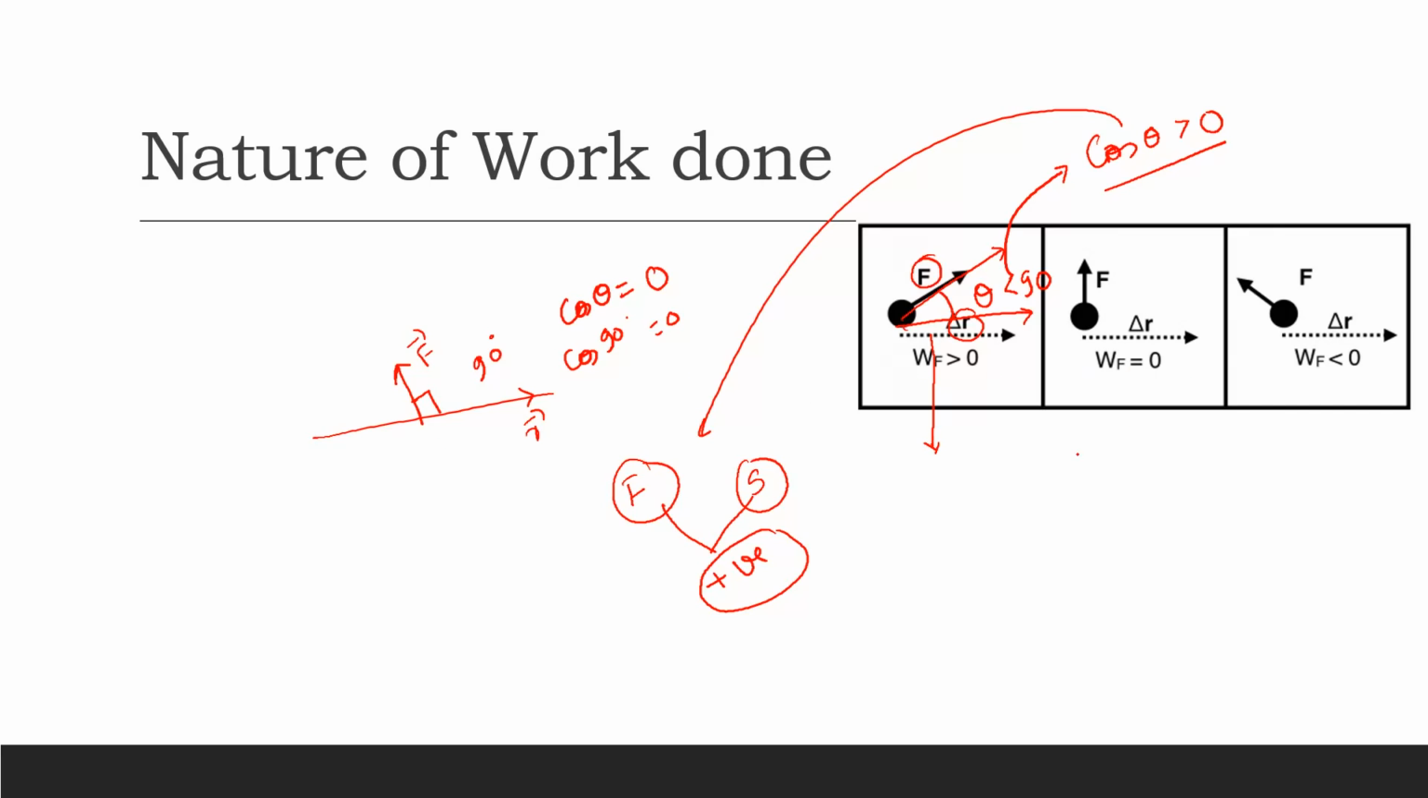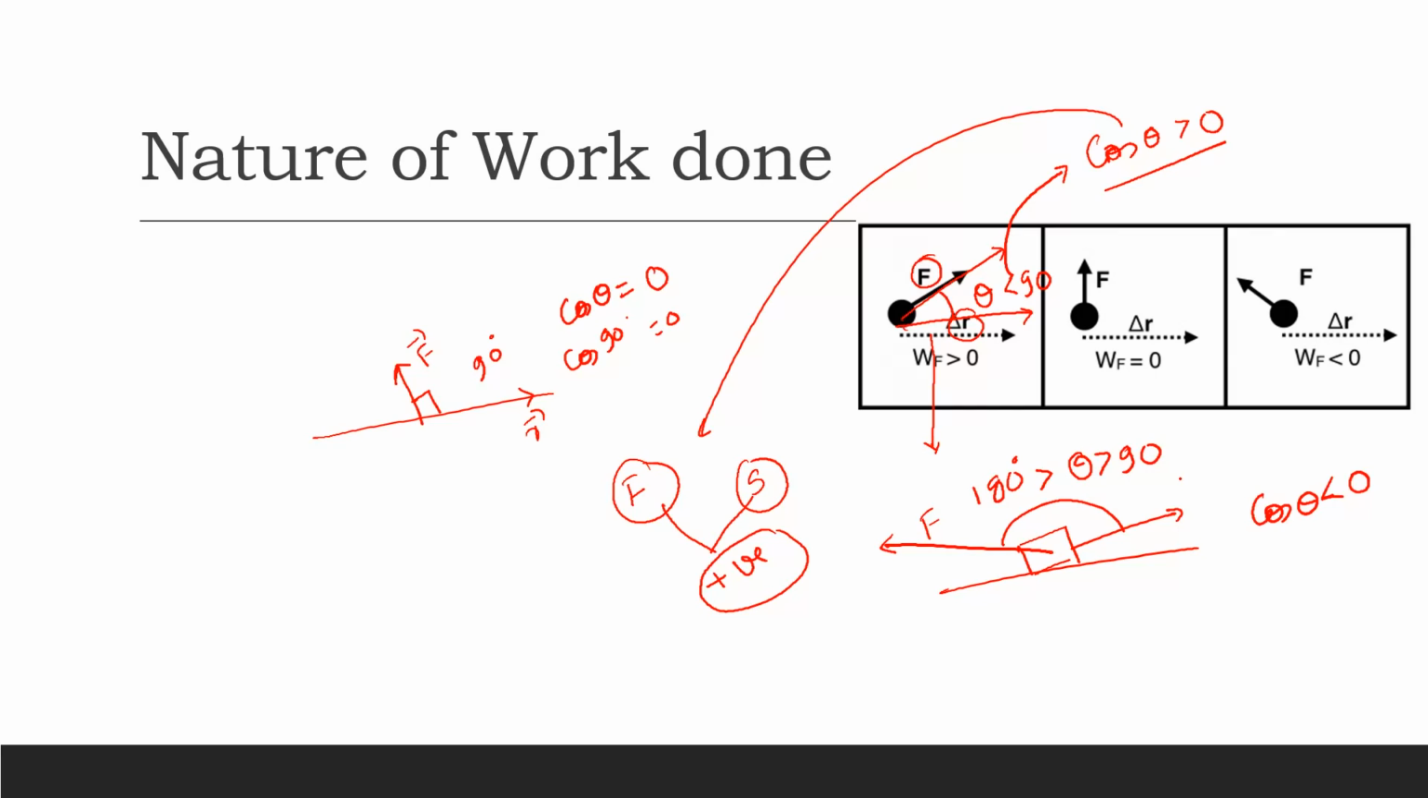And in a similar manner, when the body is displacing in such a way that the angle between the force and the displacement vector is greater than 90 degrees but less than 180, in this case we would say that cos of theta is less than 0, as in the domain of pi by 2 to pi, cos of theta is always negative.